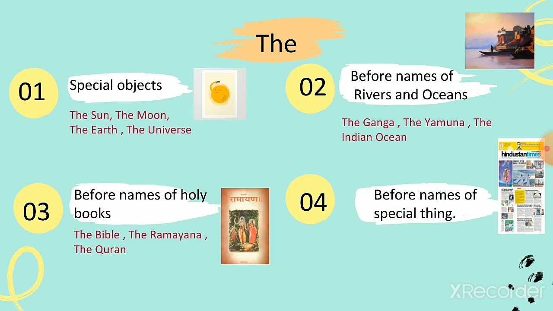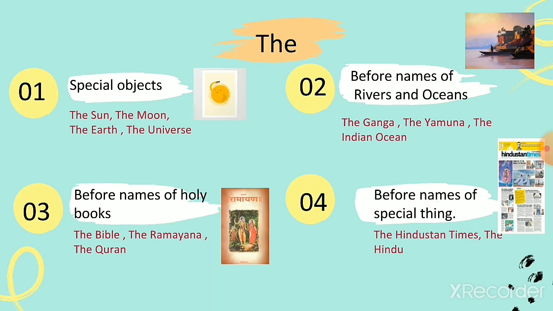Number 4. Before names of special things. For example, the Hindustan Times, the Hindu. Kids, in the picture you can see that there is a newspaper, but the name of the newspaper is given. So we will use the before the name of the newspaper.